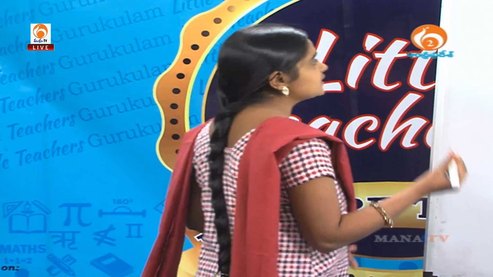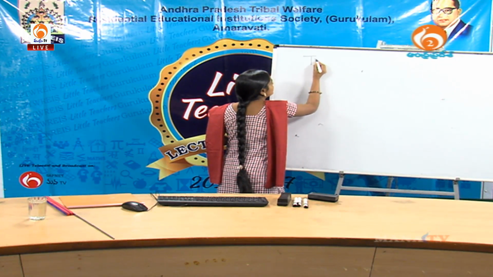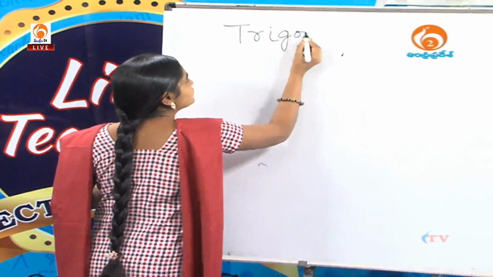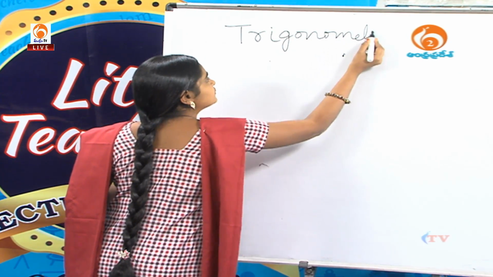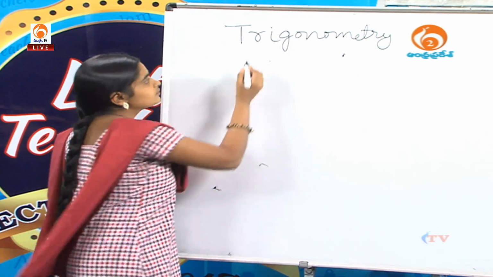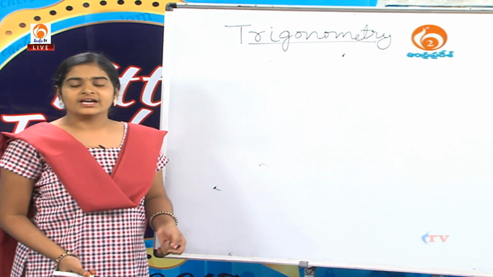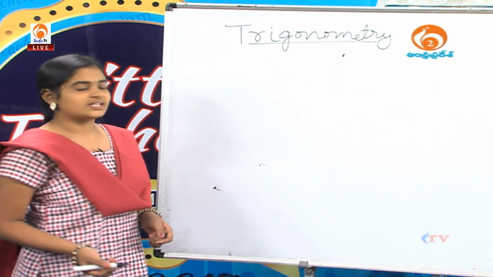Now, first we have to know what is trigonometry. How to pronounce it, and what is its meaning? Trigonometry is derived from three Greek words. The first one is tri, the second one is gonia, and the remaining term is metron. See, this is the word trigonometry. It is pronounced as trigonometry.